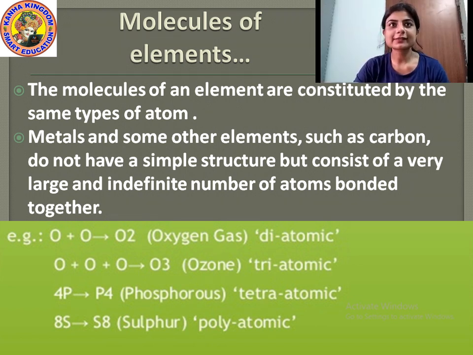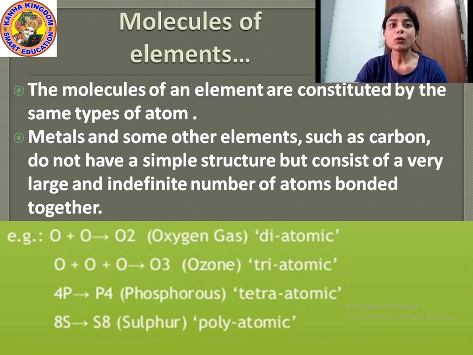So now students, let us study about the molecules of elements. What are the molecules of elements? When molecules of an element are constituted by the same type of atoms. That means when a molecule is formed by the combination of the same type of atoms of an element, then it is said to be a molecule of an element. It is bonded by the same type of atoms of an element to form a molecule.